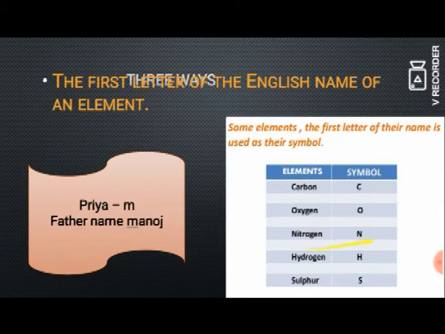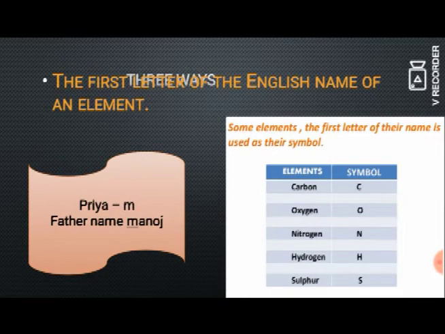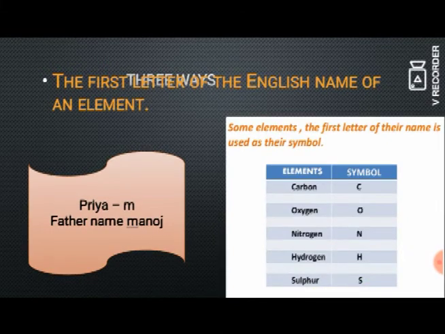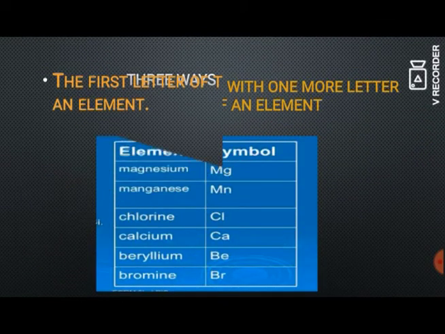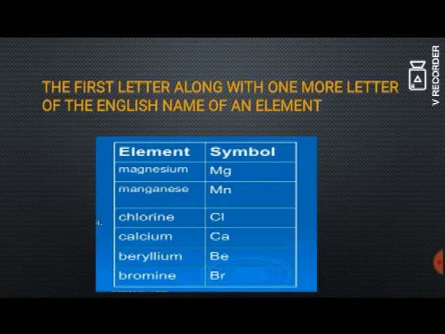And for nitrogen, the first letter is N and the symbol of nitrogen is N. Similarly, for hydrogen, the first letter is H and the symbol is H. And for sulfur, here also the first letter is S and the same letter is considered to be its symbol, S. The next way is the first letter along with one more letter of the English name of an element.